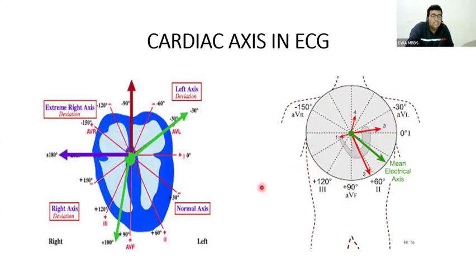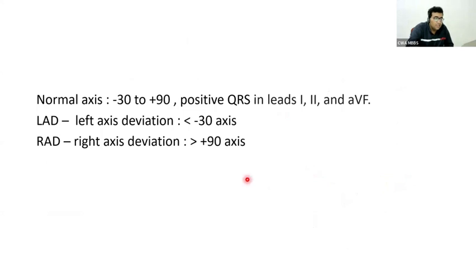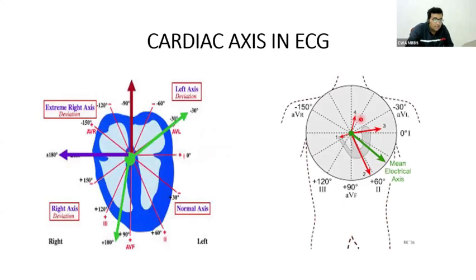I mean axis deviation. Left axis deviation means the axis is less than minus 30. Right axis deviation means the axis is more than plus 90. You see, this is minus 30. When the resultant vector lies in this region, it is left axis deviation.